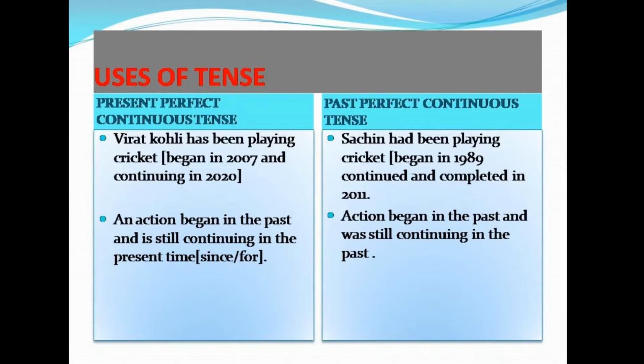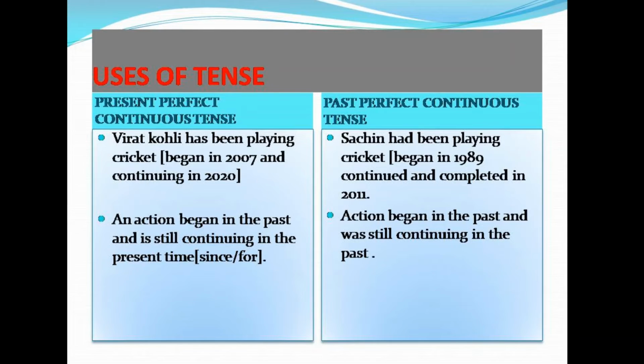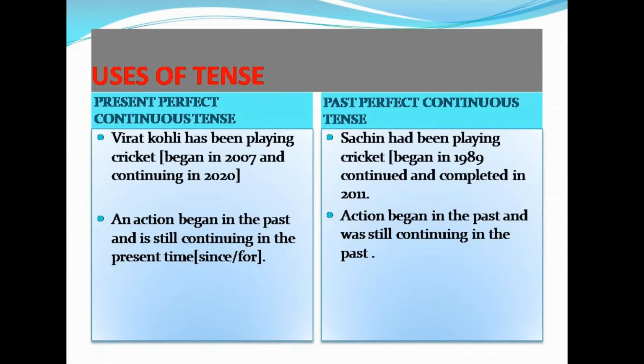Sachin had been playing cricket means Sachin began playing cricket in 1989 and continued until it was completed in the year 2011. An action began in the year 1989, continued and completed in the year 2011.